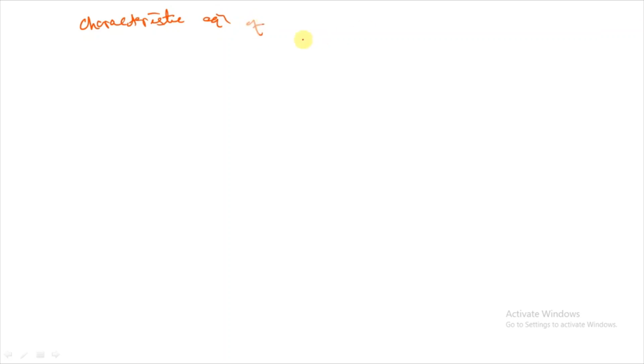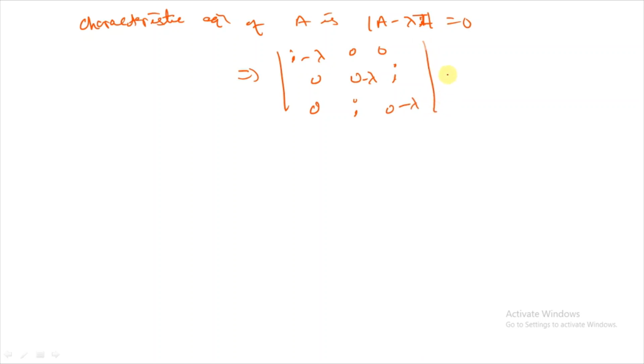The characteristic equation of A is the determinant of A minus lambda I equals 0. That implies the determinant of (i minus lambda, 0, 0; 0, minus lambda, i; 0, i, minus lambda) equals 0.